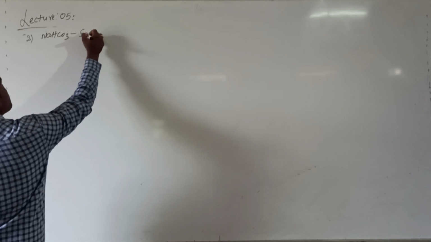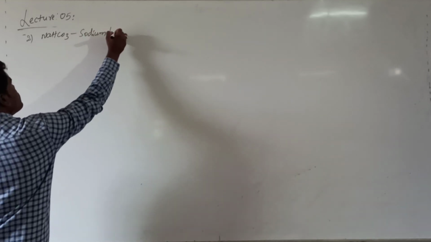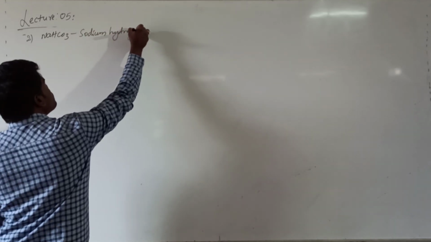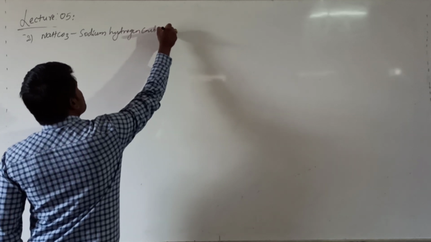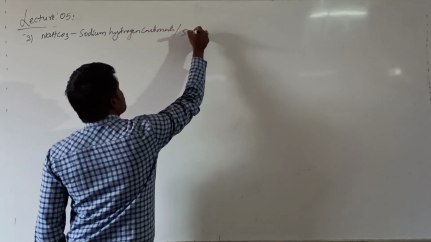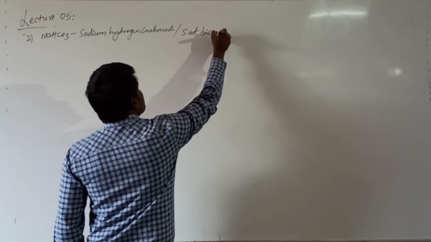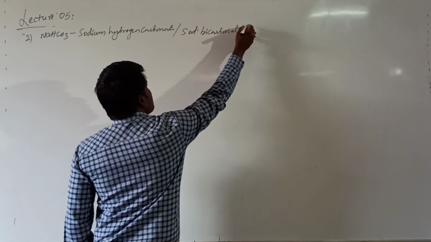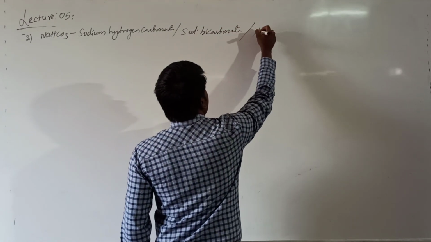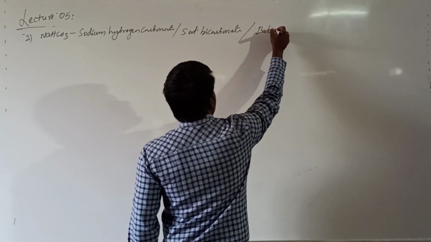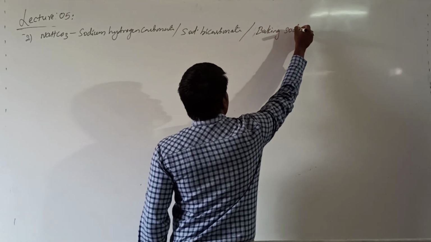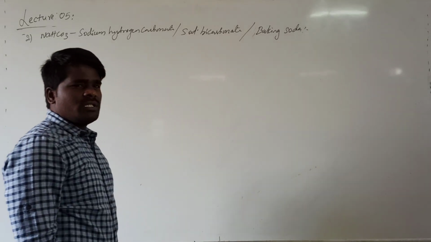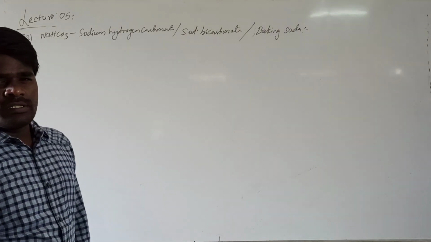What is this? Sodium bicarbonate or sodium hydrogen carbonate. It is also called baking soda. Importantly, it is called baking soda. You might have seen it widely used in the preparation of food materials.